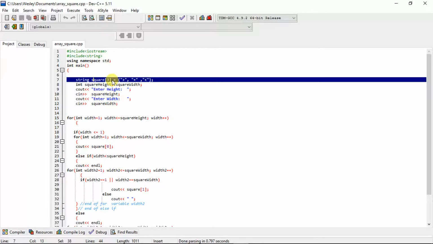Note that the slots in arrays are numbered starting at 0, therefore the last number we can access will actually be 2 and not 3. The 3 characters we have chosen to display our square are the greater than, plus, and less than symbols.